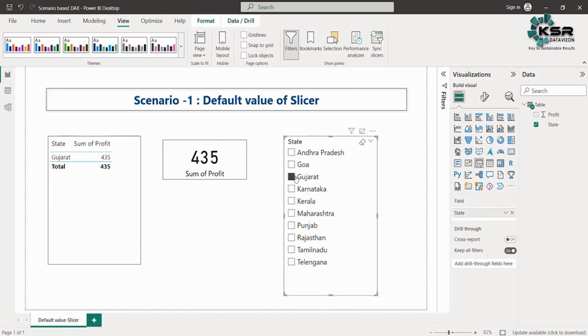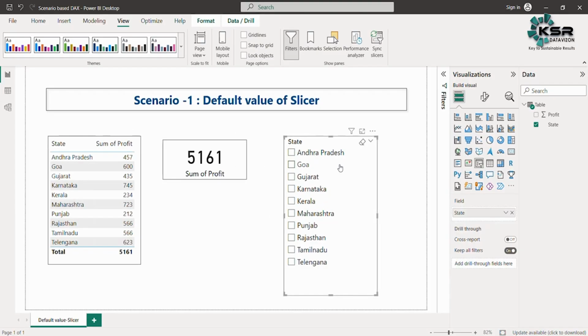Now if I select Gujarat, it displays the profit of Gujarat. If I select Kerala, it displays the profit of Kerala. So it should change accordingly, but currently it is displaying the total profit for all the states. So let's see how we can build a measure which has two conditions.